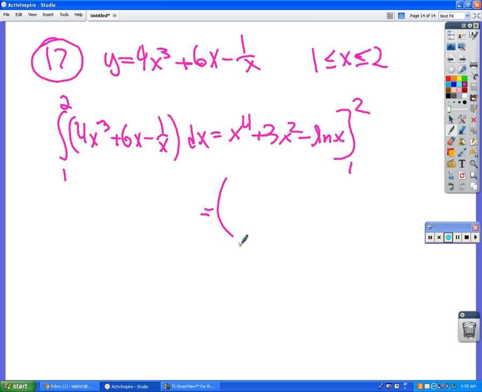Okay. Just plug them in or what? Yep, plug them in. So 2 to the 4th, it's probably 32. Probably not. It would be 16 though.